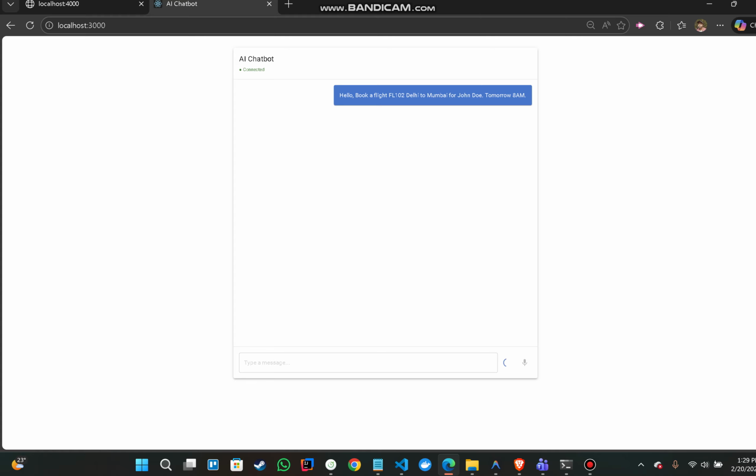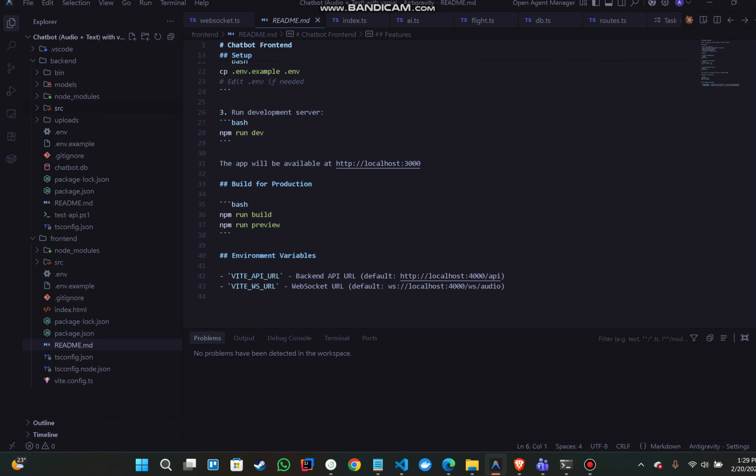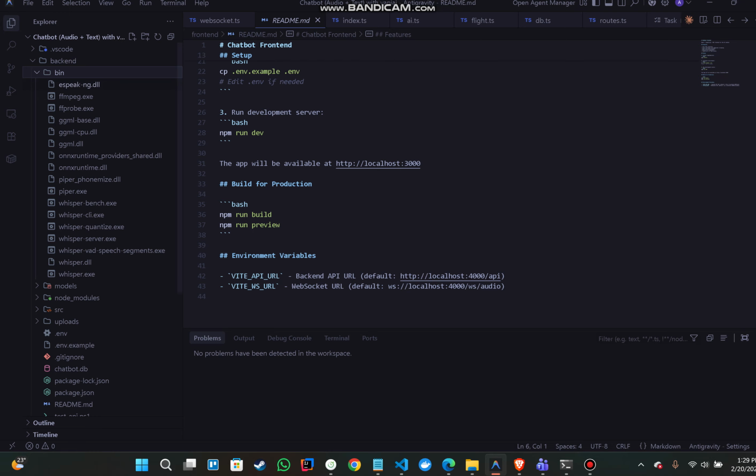So this is how my project is structured. I have put in all the DLL files and the extensions regarding Whisper, Piper, and ffmpeg. These are the crucial files we can find on the internet, and we can put them in the bin folder.